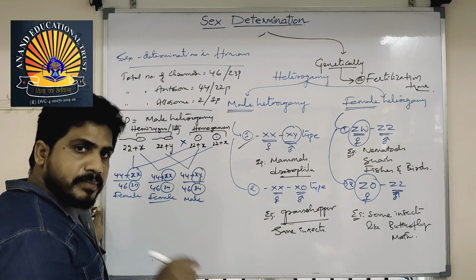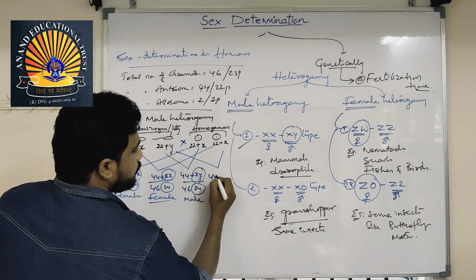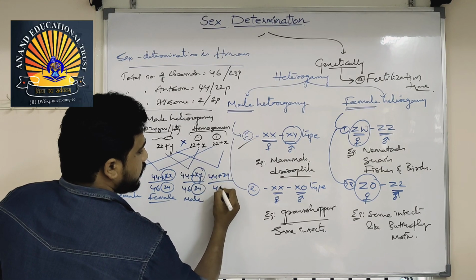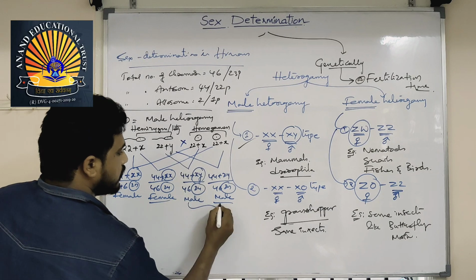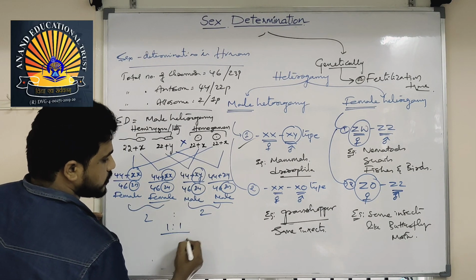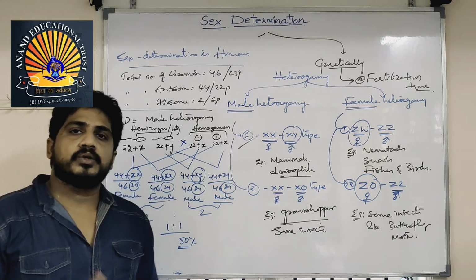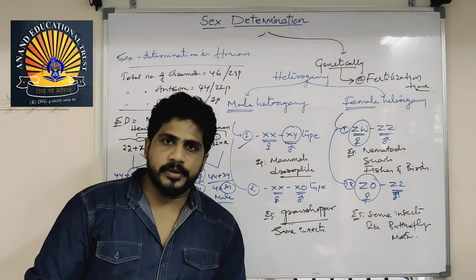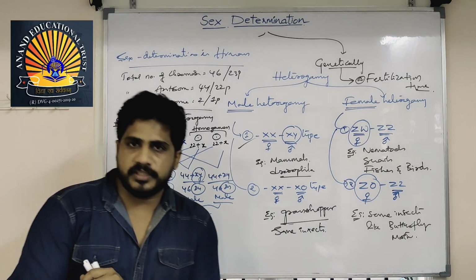The Y chromosome is present in the male, that's why male heterogamy. So the probability is 2 males and 2 females, 1 is to 1. So there is a 50% probability at the time of fertilization that the upcoming embryo or baby will be either male or female.